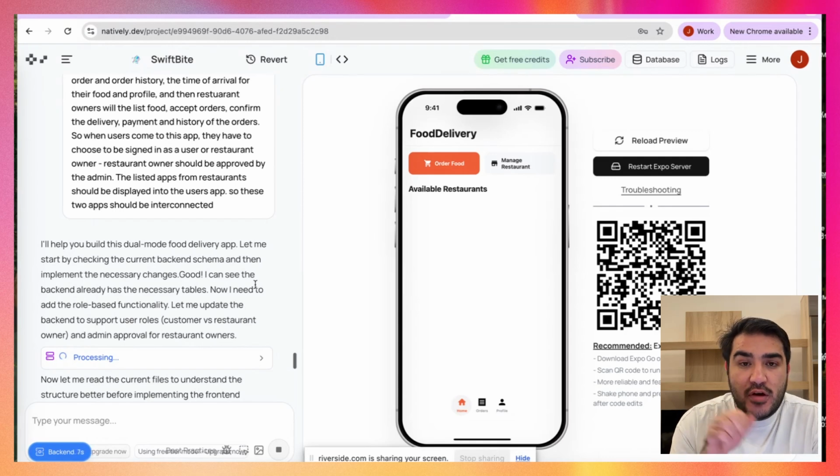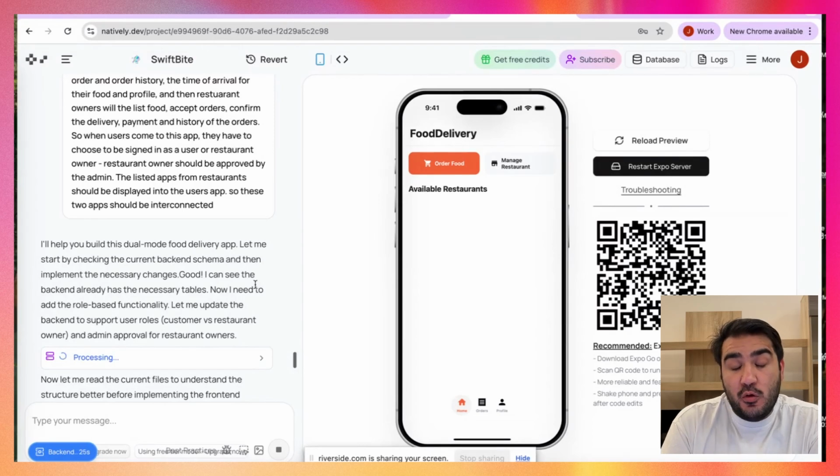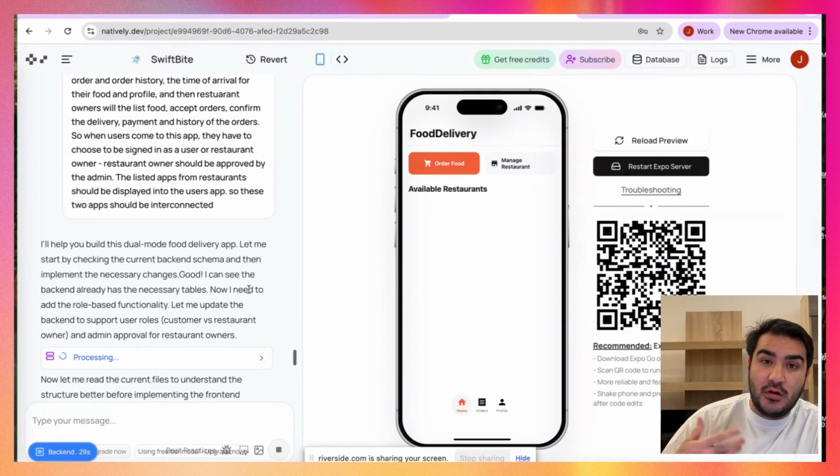So that's why I try to come up with the prompt on the spot here with you, so that you see how I think. But if you're building a similar app now with me, you can also put in your prompts, like what's the first, second, third prompt, how you are thinking, so I can see your own logic and your way of thinking about how to build this app. So we can compare the notes together.